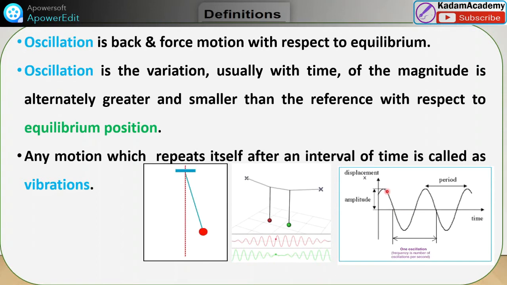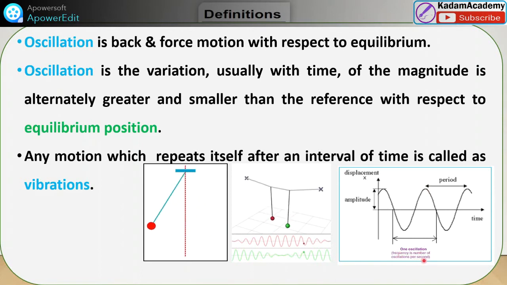So the maximum displacement from this mean position, this is the equilibrium position. The maximum displacement from this position, as you can observe here, is nothing but the amplitude. Suppose the motion starts from this position, it will complete like this and come to the mean position. So this is nothing but one oscillation.